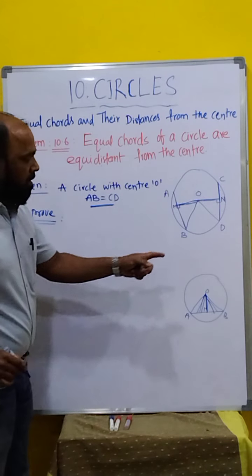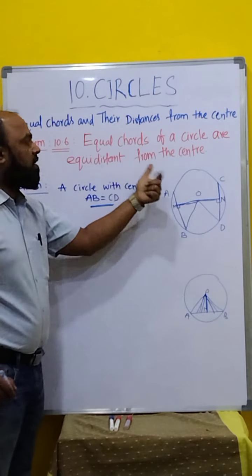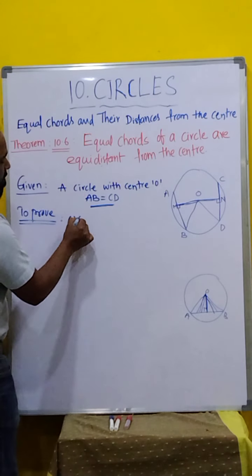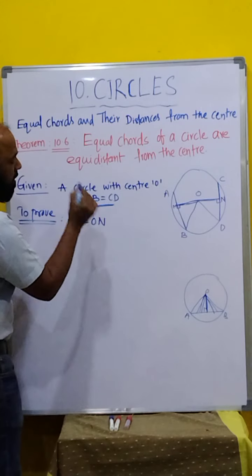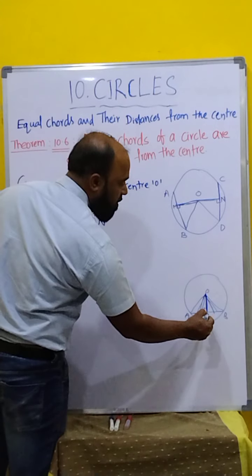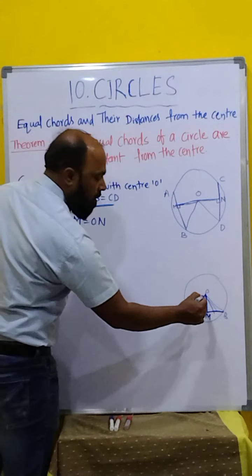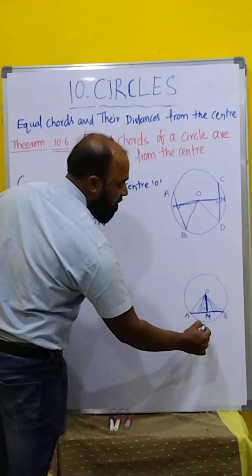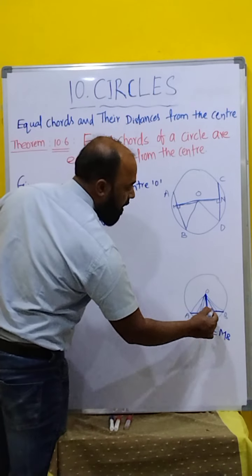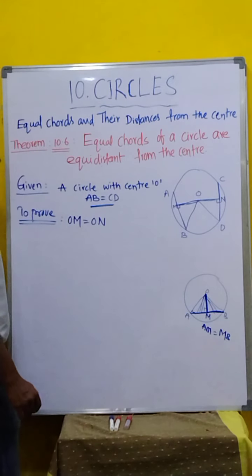And next, to prove. What we have to prove here? OM is equal to ON. Equal chords of a circle are equidistant from the center, OM is equal to ON. Clear, children? One more thing to observe from this figure: if OM is perpendicular to AB, then OM bisects AB. That means AM is equal to MB. Both are equal. Clear, children?